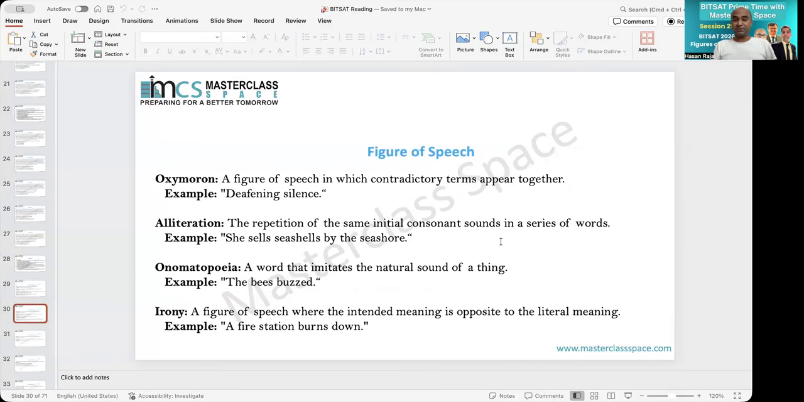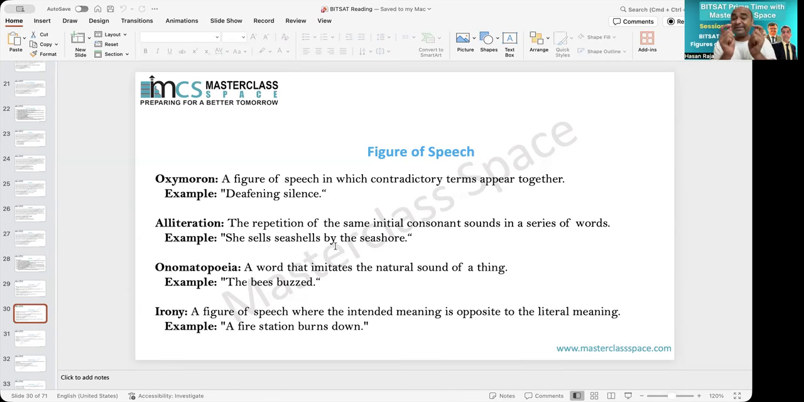Next is oxymoron. So a figure of speech in which contradictory terms appear together. It means x opposite y, but they come together. It means there is no contradictory conjunction, yet they are used. That becomes oxymoron. For example, deafening silence. Silence and deafening, two different words. Deafening, we cannot hear. Silence means after noise there is silence, it means we can notice. But they are together, and therefore it is called oxymoron.